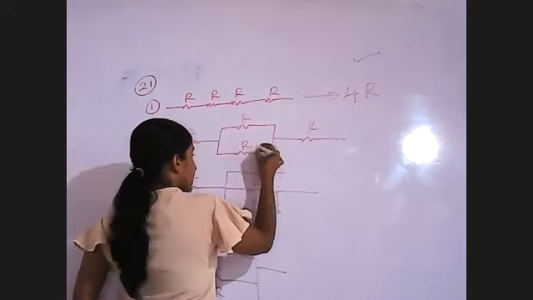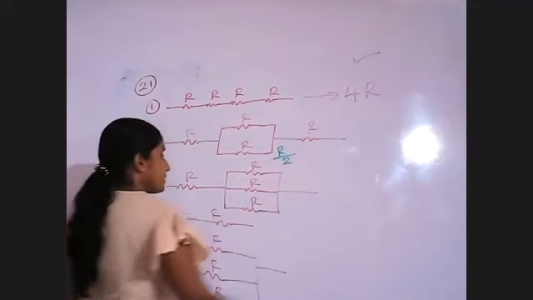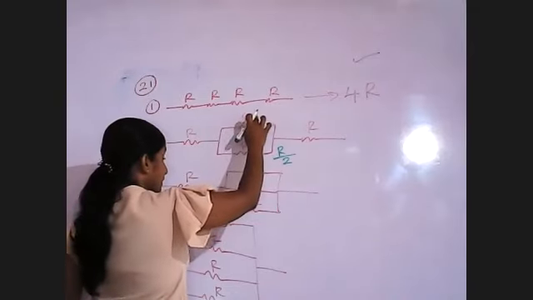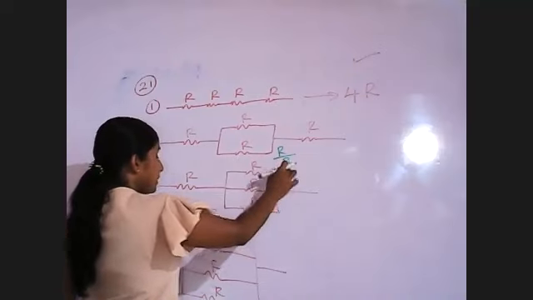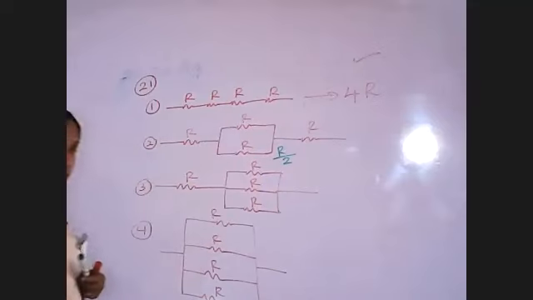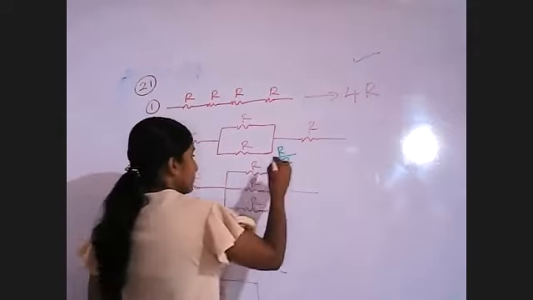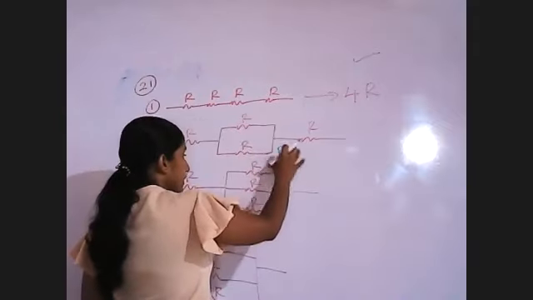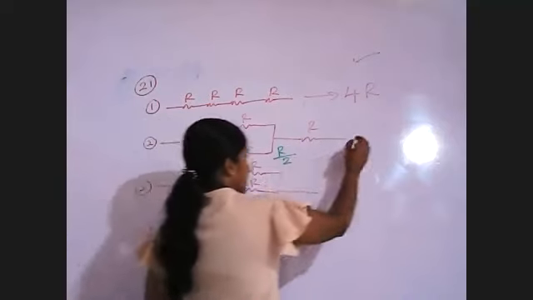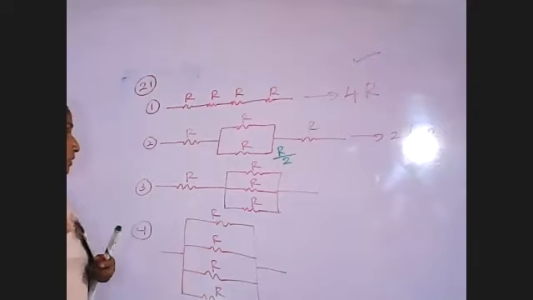We have to divide the resistance of one resistor by the number of resistors. We do this only if the resistances are equal, right? So here, instead of these two, we get this one. This is half R. Then 1 plus 1.5, that means 2.5. The equivalent resistance is 2.5R, right?